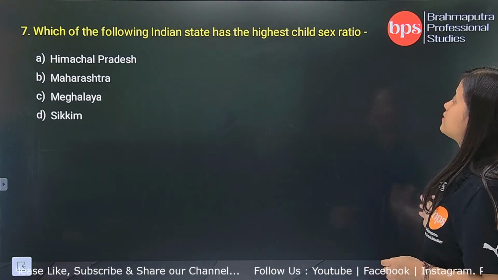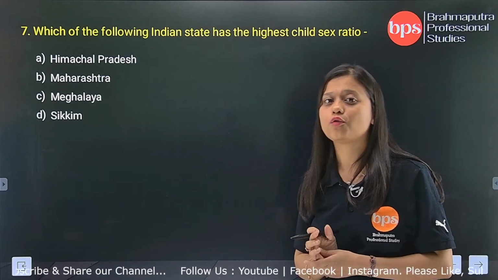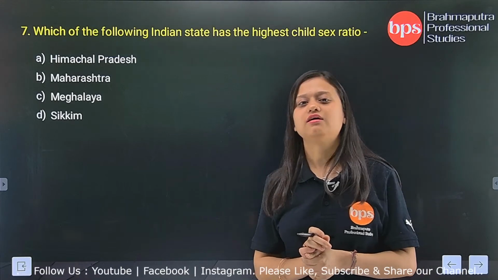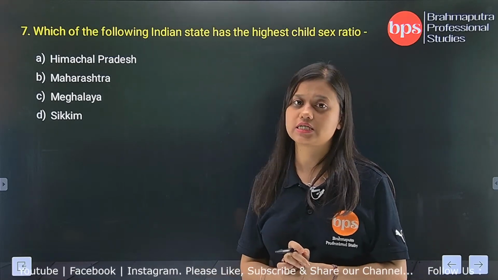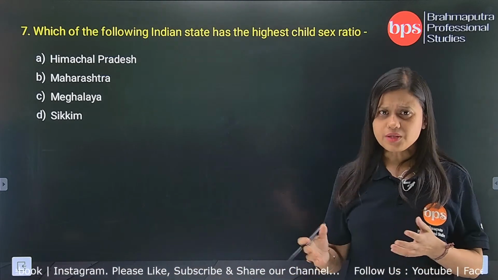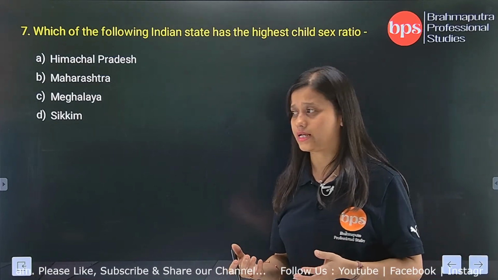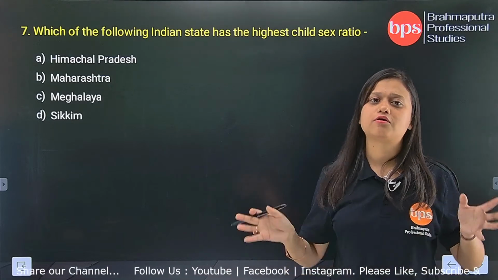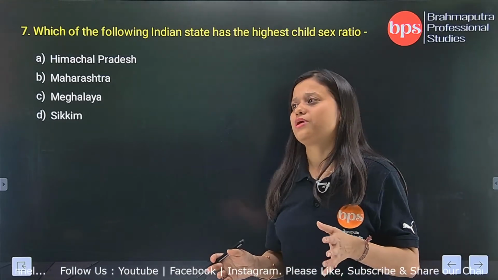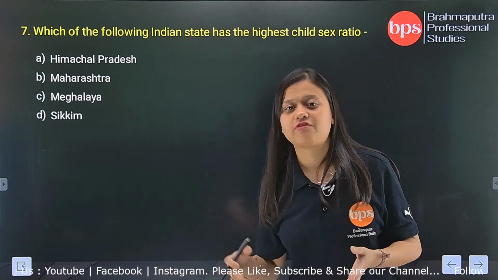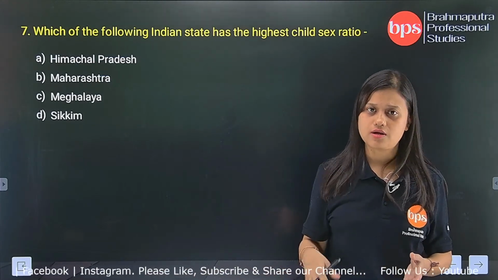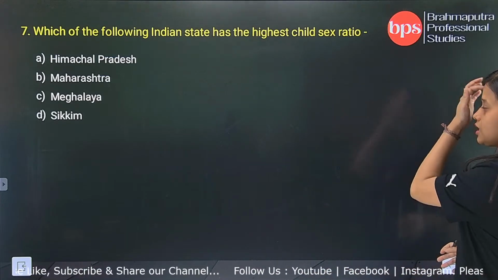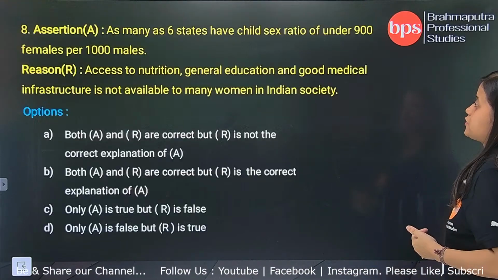So why do you think the child sex ratio is very low in India? Because Indian society basically promotes what? They give preference for the male child, and that is the reason why in many northern parts of the country, people abort their fetuses if it is a girl. That is why the sex determination test is prohibited, okay. Now, child sex ratio we have done.